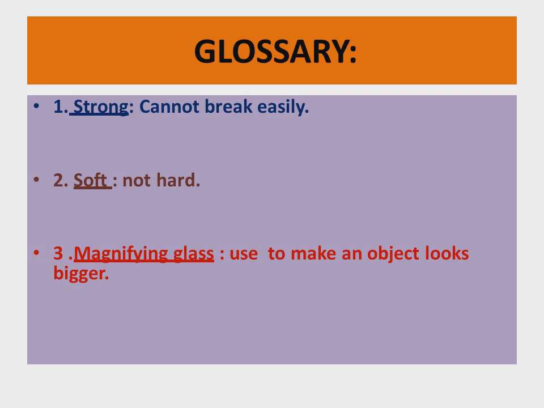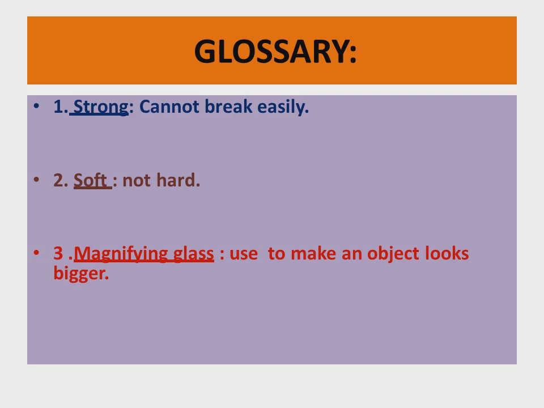M-A-G-N-I-F-Y-I-N-G, G-L-A-S-S. A magnifying glass is used to make an object look bigger. These are your 3 glossary words: strong, soft, magnifying glass.